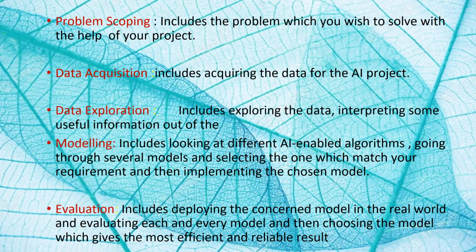What is problem scoping? Problem scoping is understanding a problem and finding out various factors which affect the problem. Define the goal or aim of the project. The next one, data acquisition. It is a process of collecting accurate and reliable data to work with. Data can be in the format of text, video, images, audio, and so on.